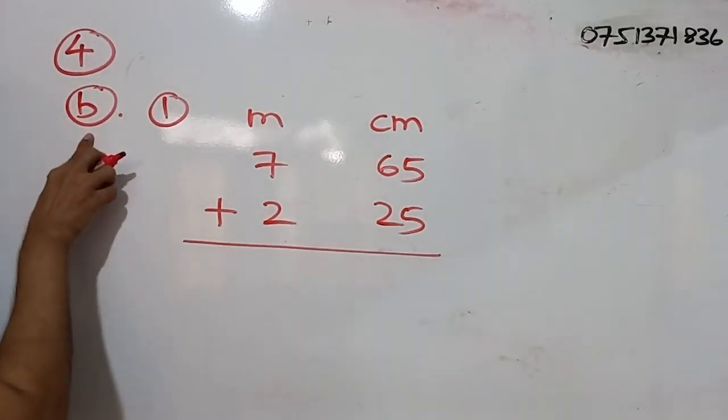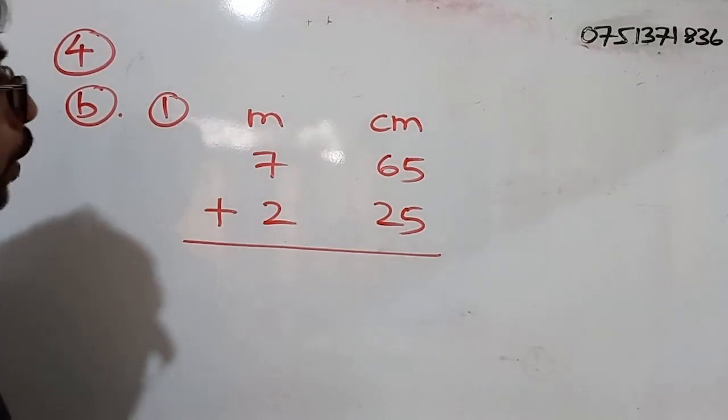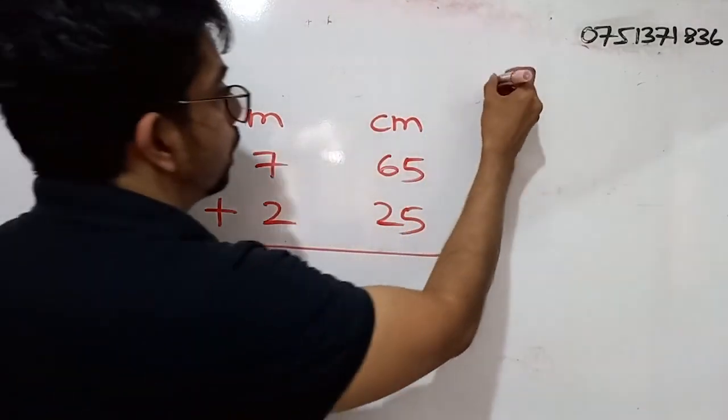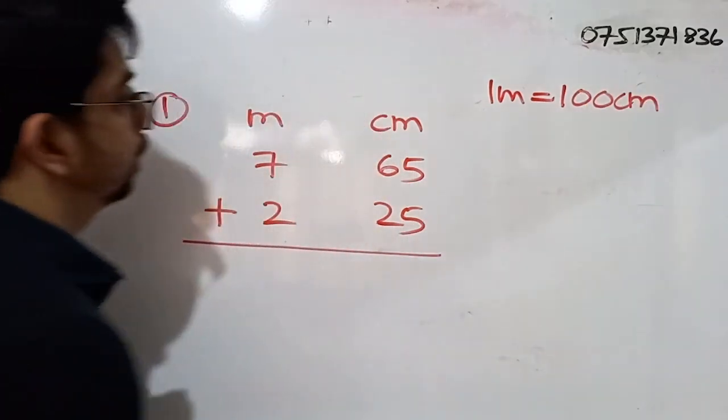Okay, simple B, part 1, we have to simplify. So we have to add these values together. Meters and centimeters: we know that 1 meter is equal to 100 centimeters.